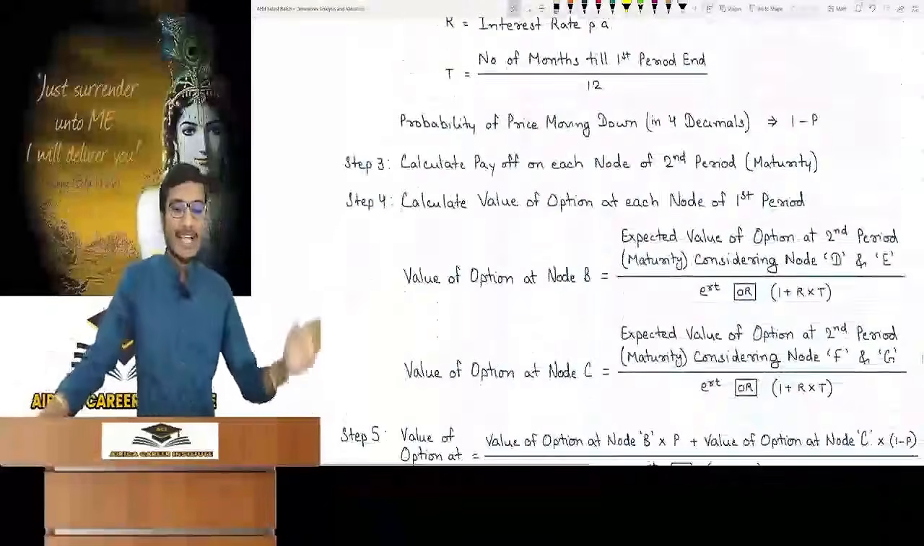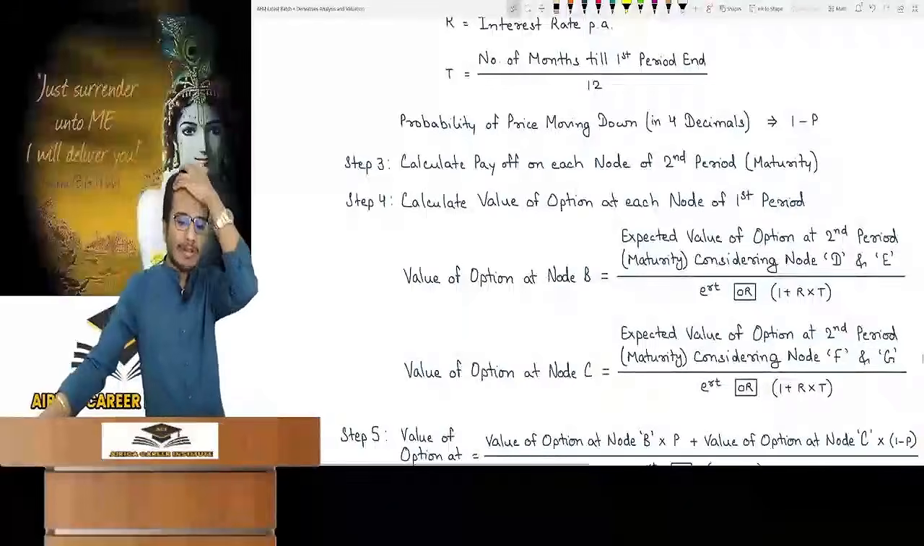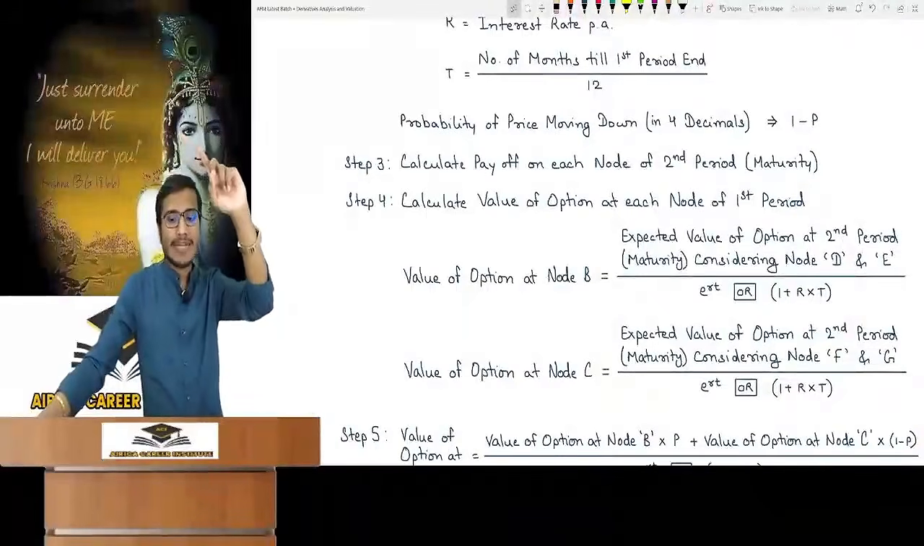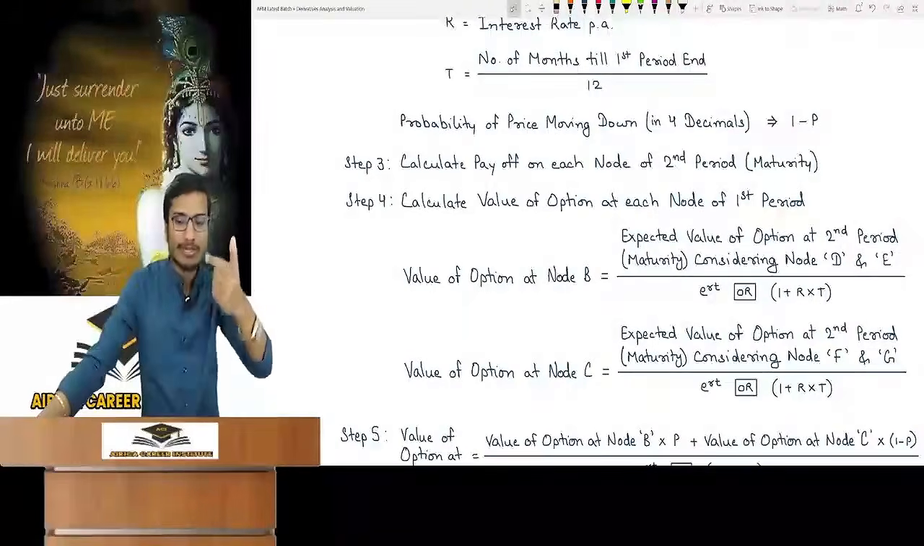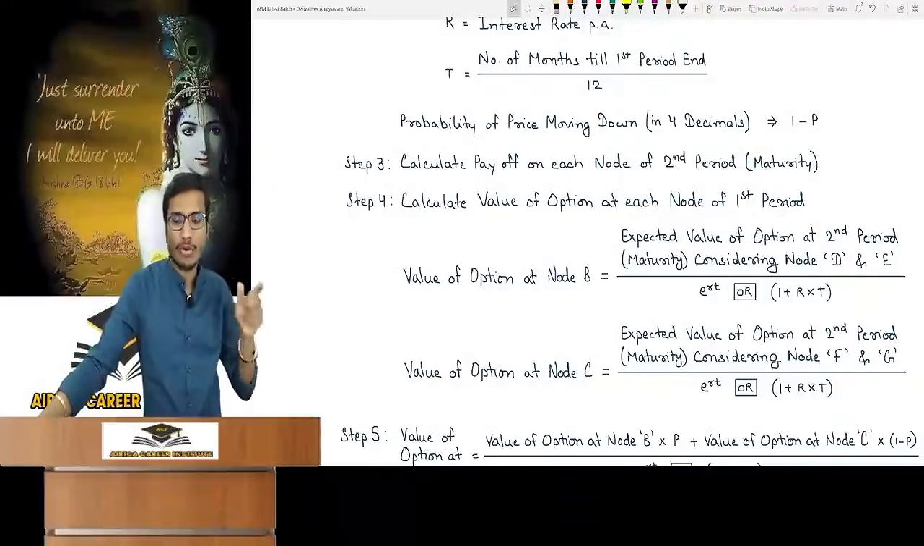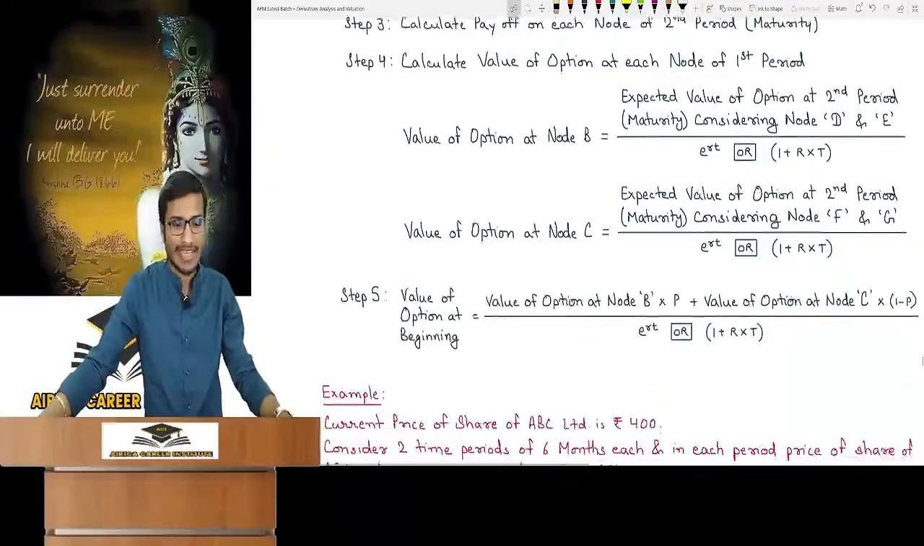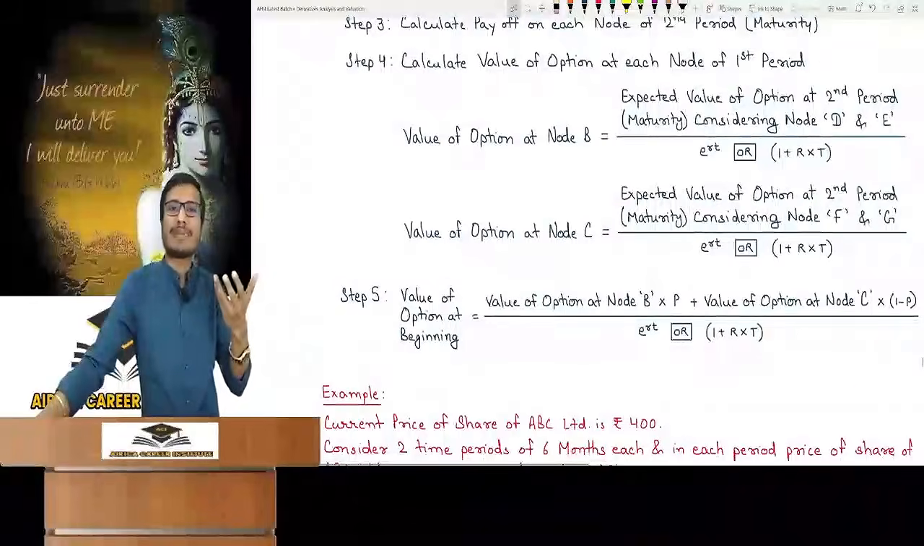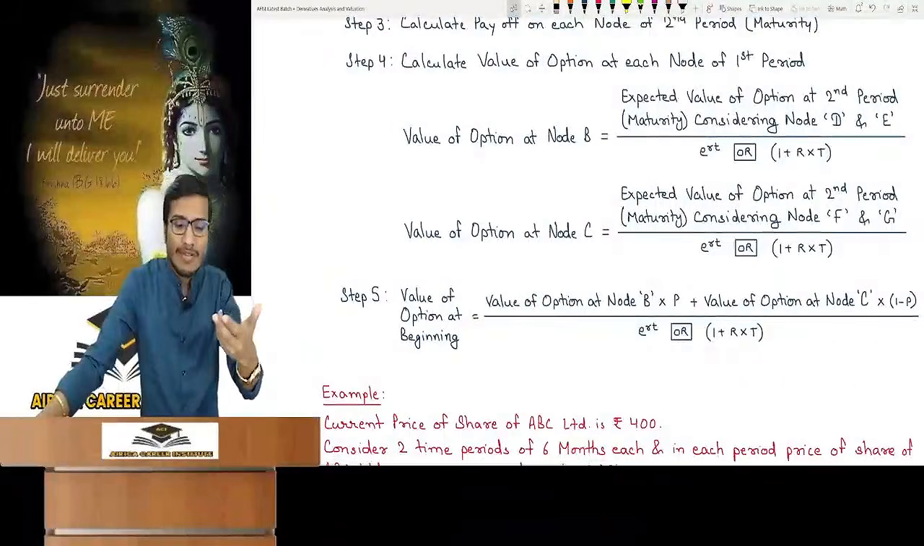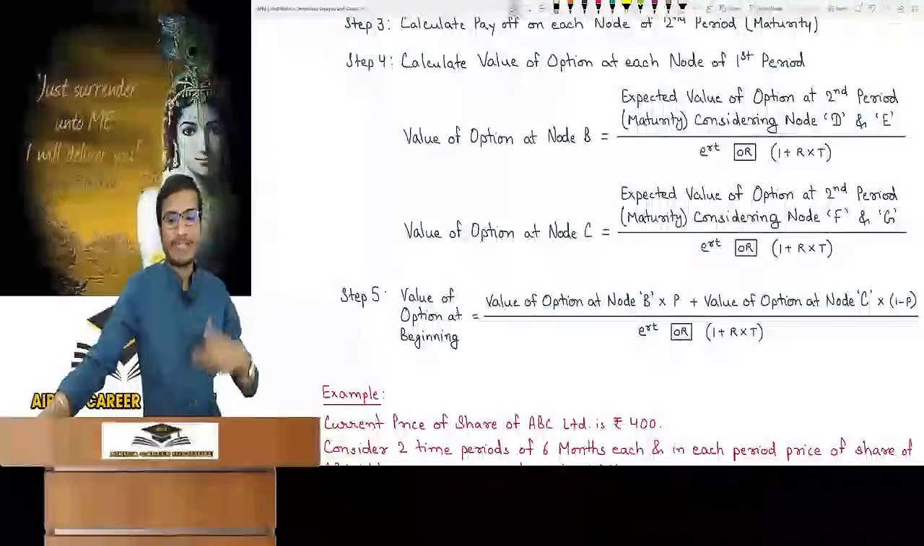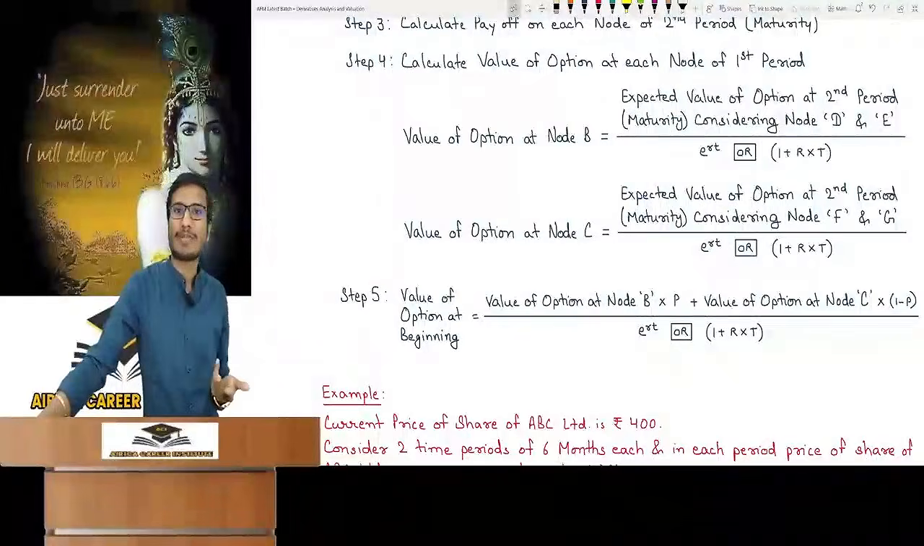See, step 4: calculate the value of the option at node B first. Take the expected value of the option at second period maturity considering nodes D and E, and do its PV. Similarly at node C, do the PV of the expected value of nodes F and G. How will the value of the option at the beginning in step 5 come? Value of the option at node B into P plus value of the option at node C into 1 minus P, then its PV.